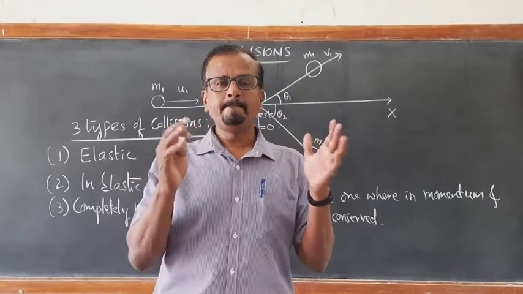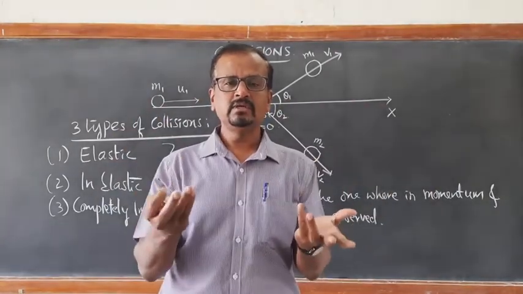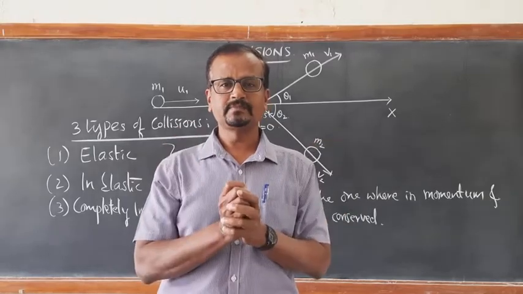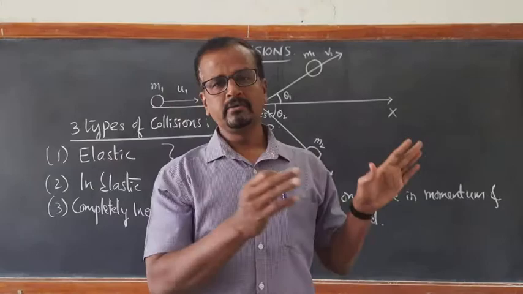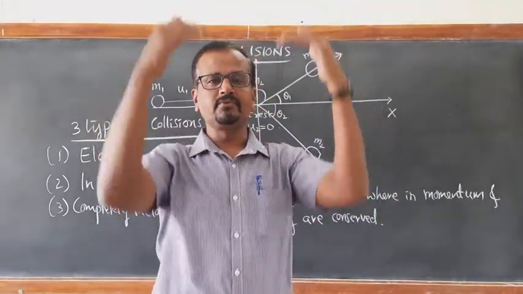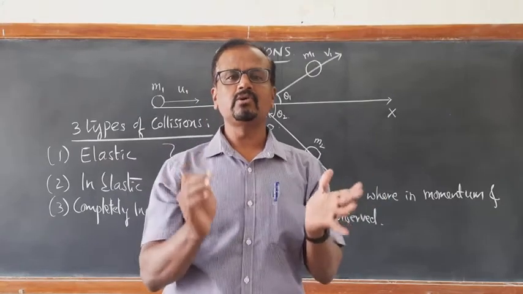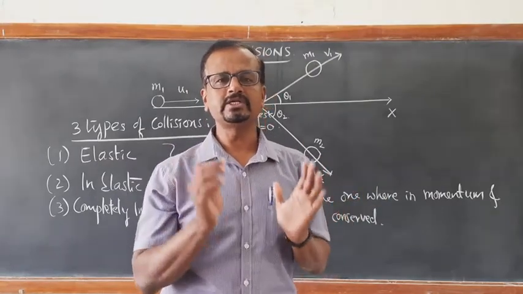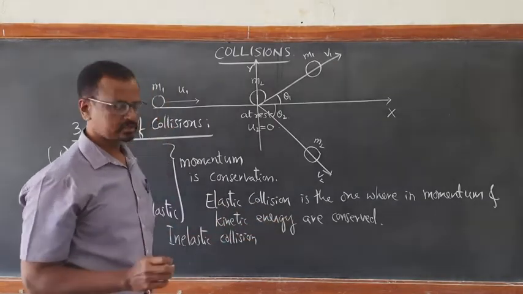So the collision of air molecules in the classroom is also elastic: air molecules among themselves, air molecules with the wall, with the floor, with the ceiling. Such collisions are elastic collisions wherein momentum is conserved and kinetic energy is conserved.